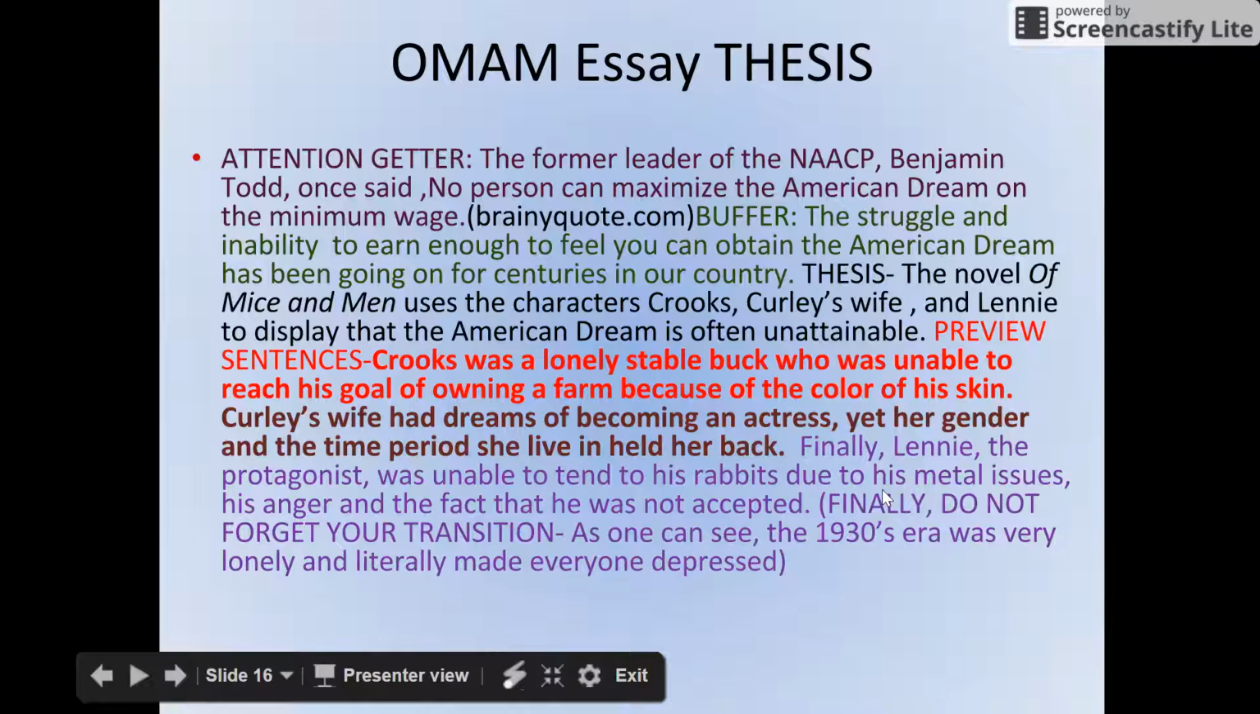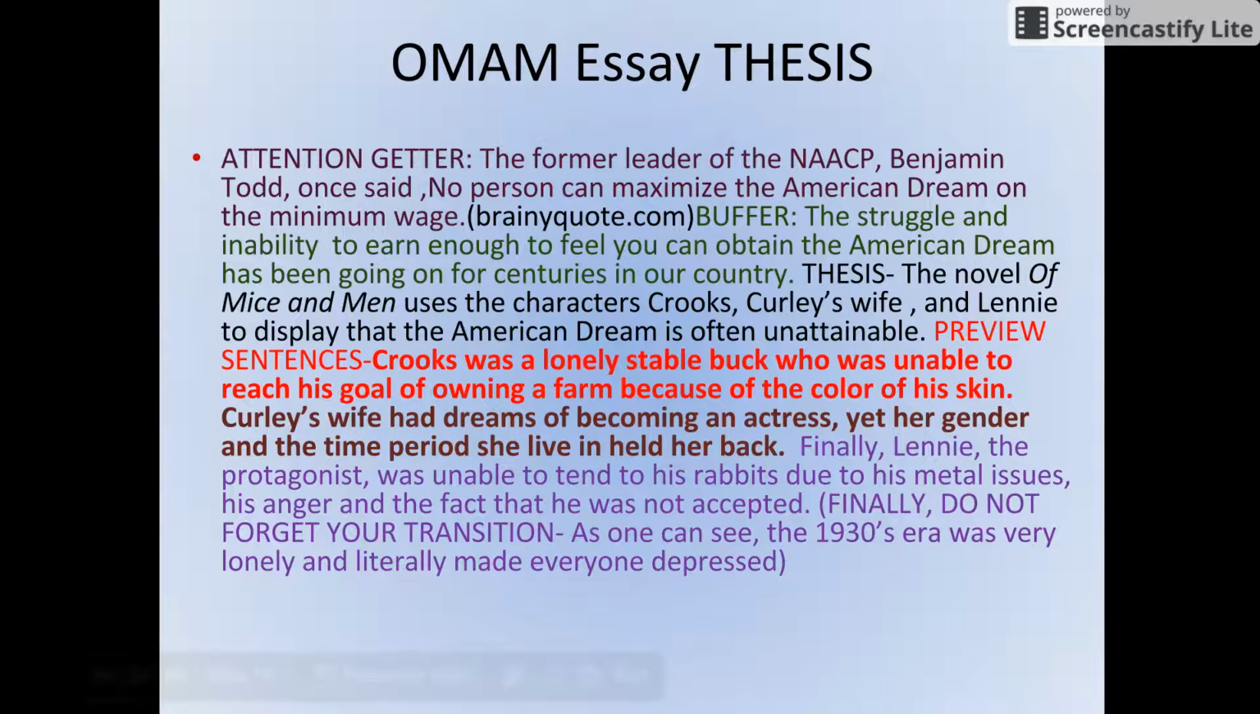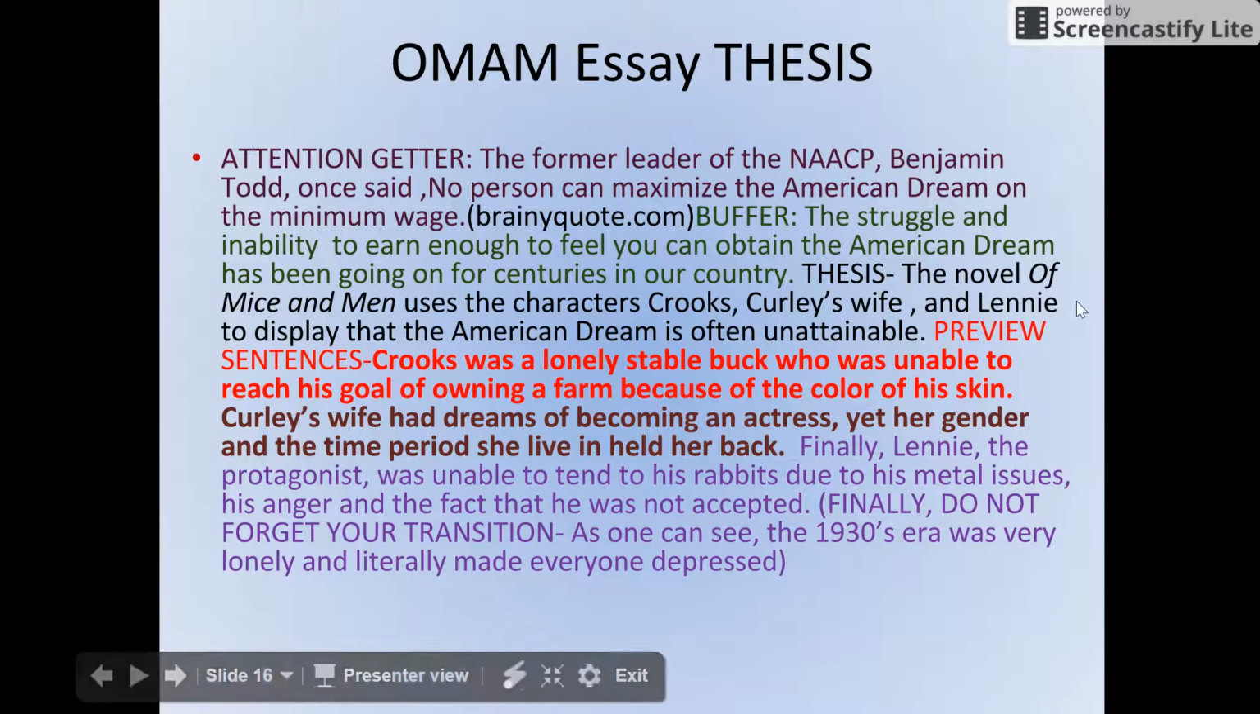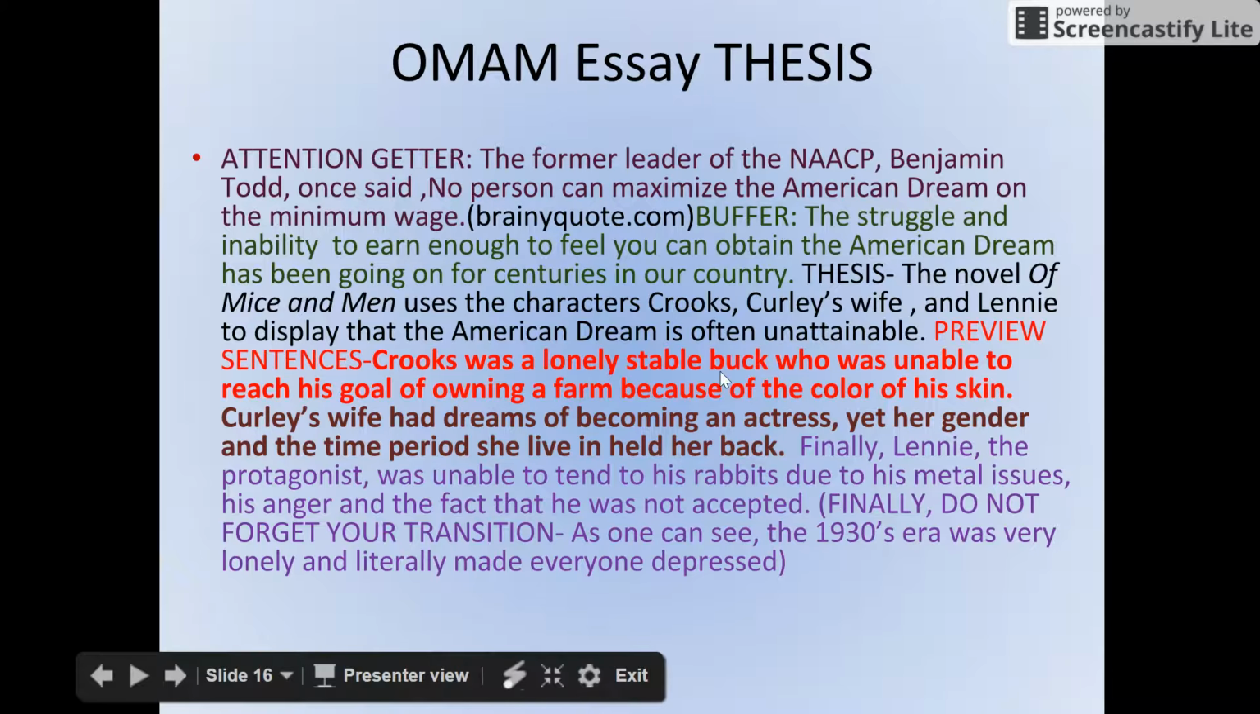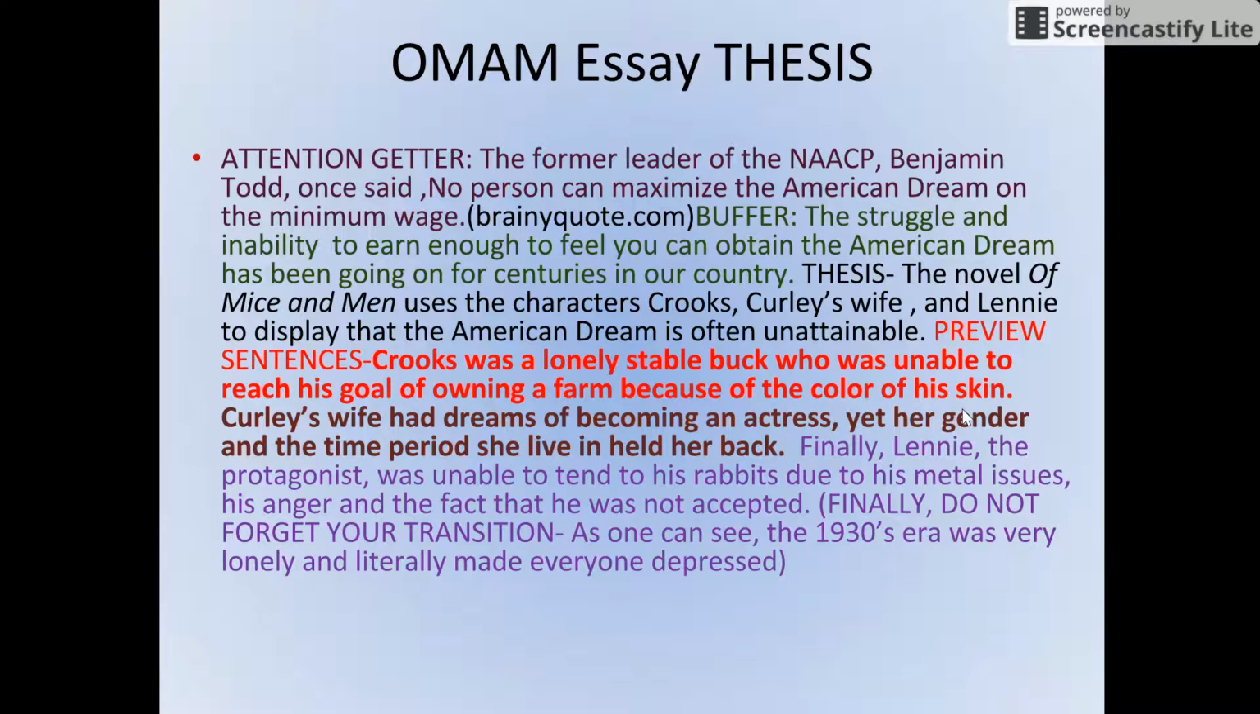And again, I color coded all of this to make it very simple for you to not copy from, but use as a reference. Okay. So again, you need to make sure in your intro you have three separate preview sentences and then end with a transition that leads us into the first body paragraph. Here's your first preview sentence. Crooks was a lonely stable buck who was unable to reach his goal of owning a farm because of the color of his skin. Your first body paragraph then is going to be about Crooks.